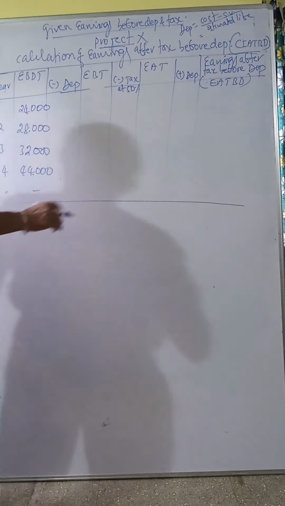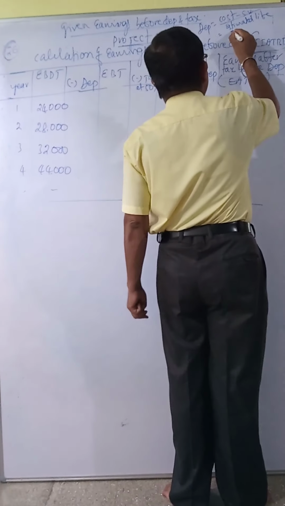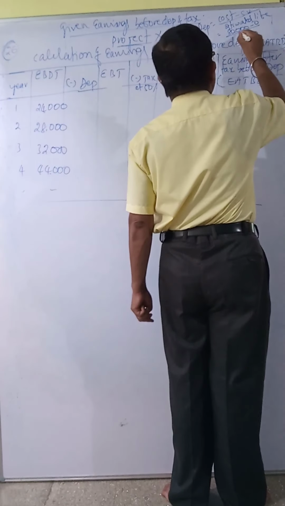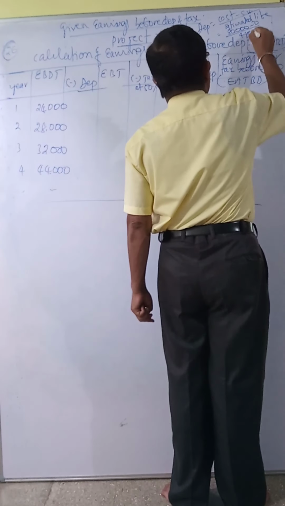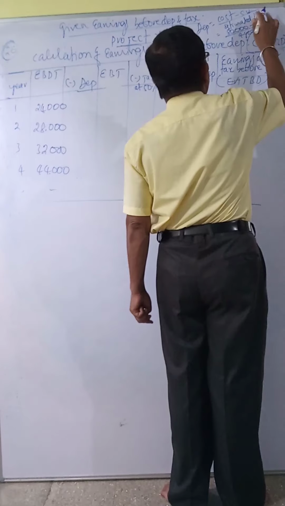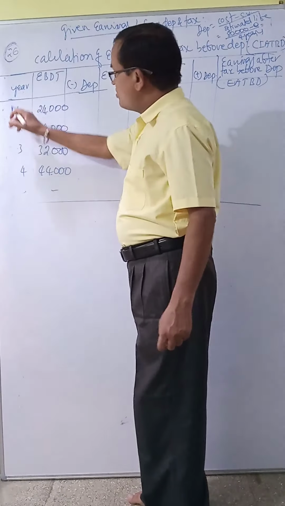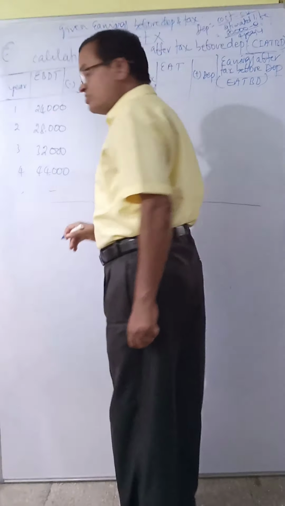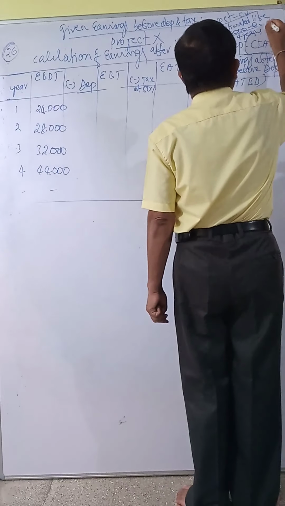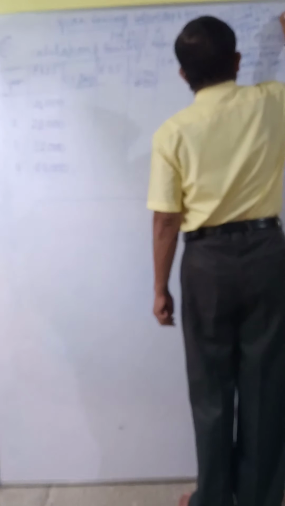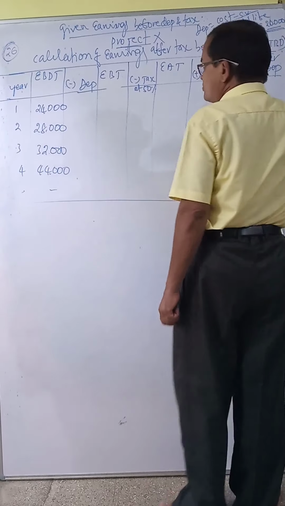Cost of X is how much? 80,000, minus scrap value 0, divided by estimated life, which is 4 years, because 1, 2, 3, 4 years we can use. 80,000 divided by 4 is 20,000. Means every year we have to write 20,000 depreciation.